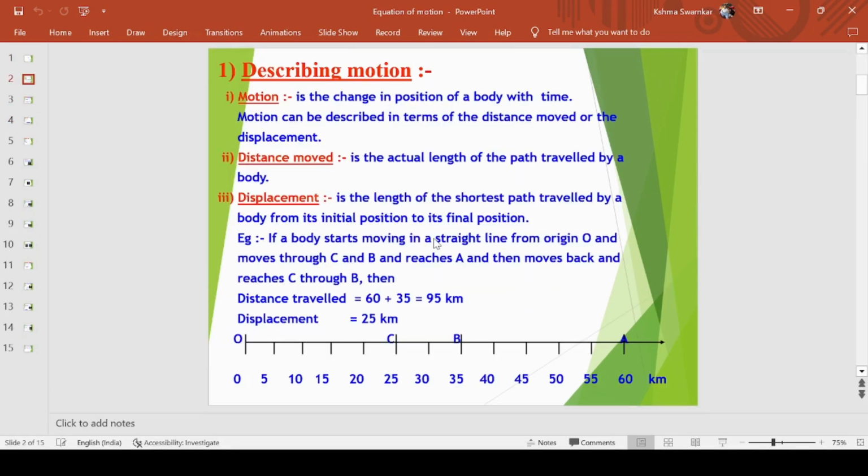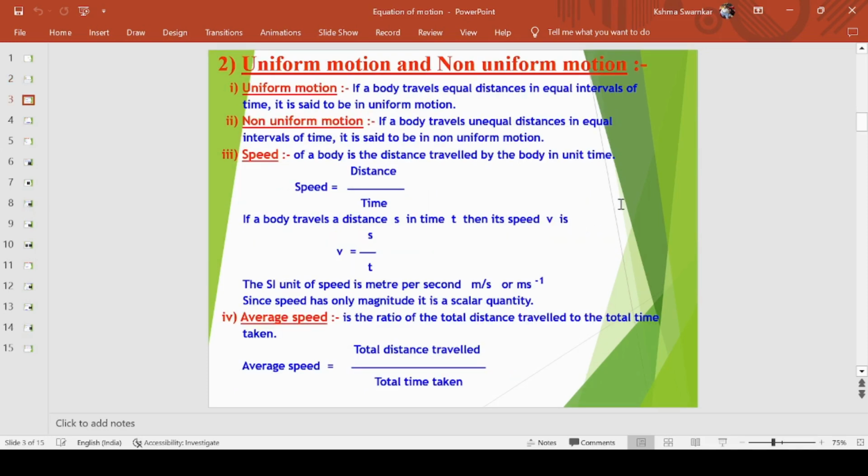I told you that if a person moves from one place to another, that is called motion, and the distance, the actual path covered by a person or a body, is called distance, and the shortest distance between the initial and the final position of the body or the object is called displacement. Now motion is of two types, uniform and non-uniform.